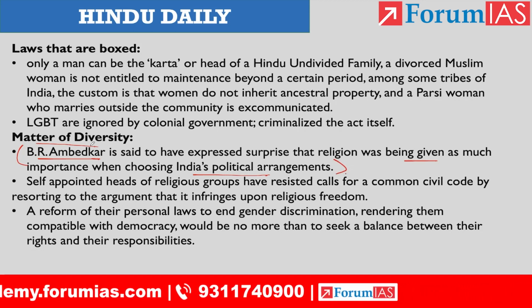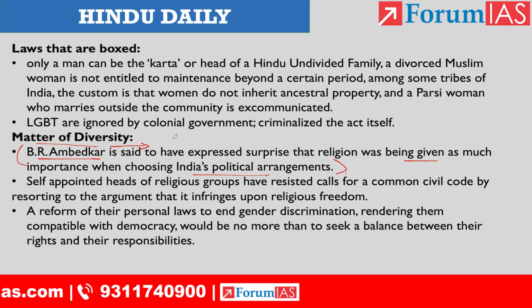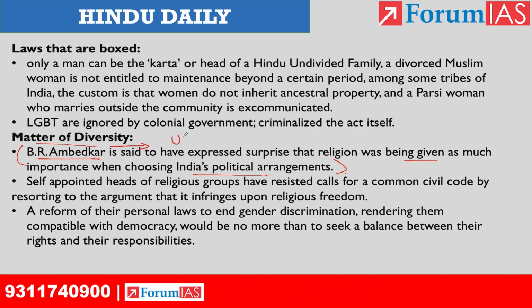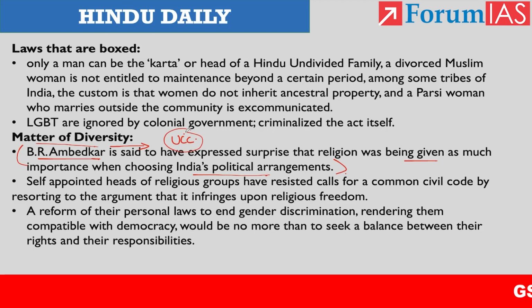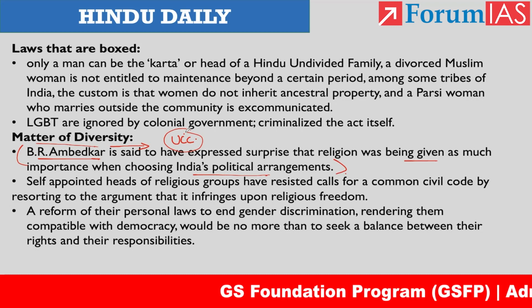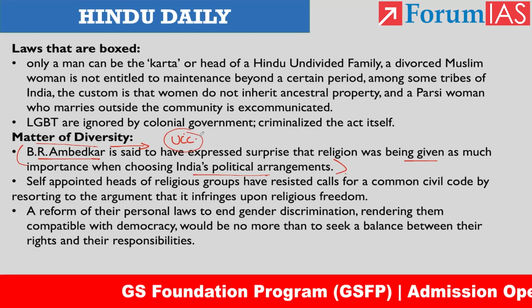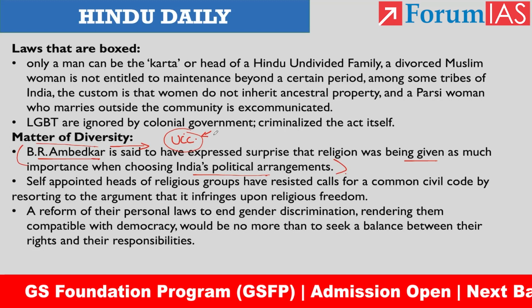Now, with respect to Ambedkar, he clearly stated that the people can embrace the Uniform Civil Code only if they have the will. So until the willpower is generated among the people, we are not supposed to impose the Uniform Civil Code. This is the statement made by Ambedkar in the Constituent Assembly.